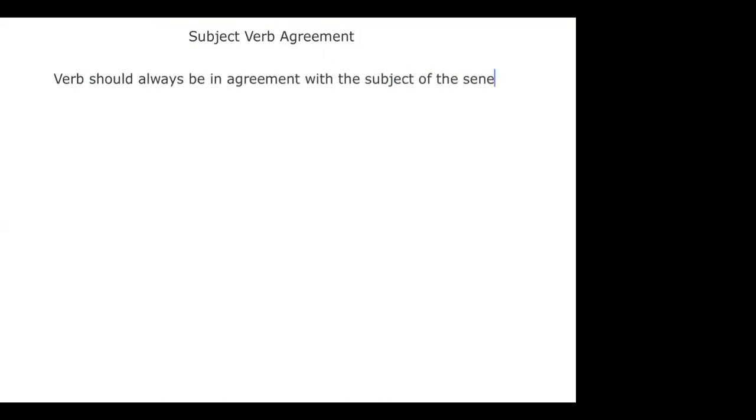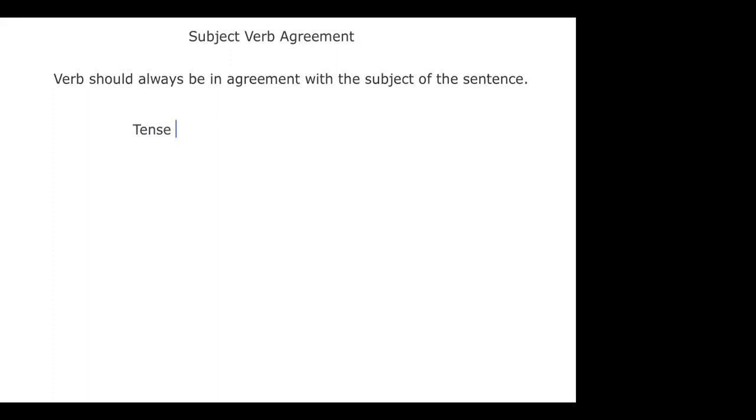So simple, if I have a singular noun or a singular subject, my verb definitely would be singular. And if I have a plural subject, plural noun, my verb needs to be plural. Very simple to understand.